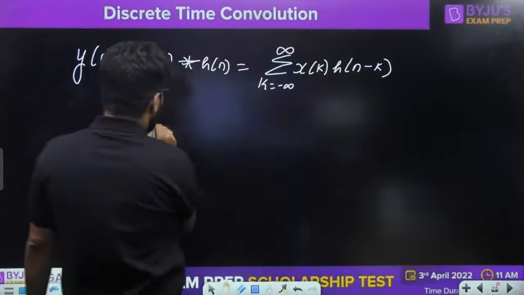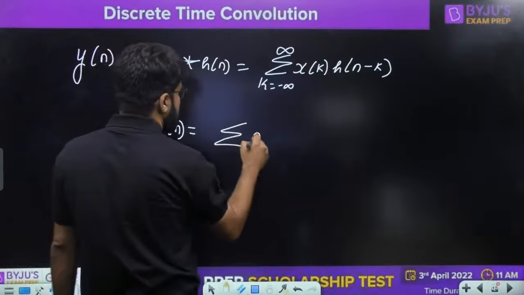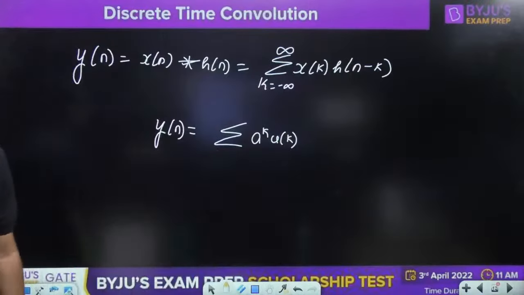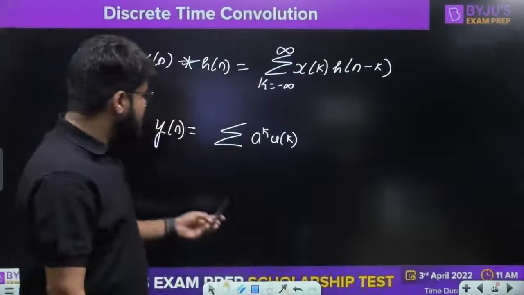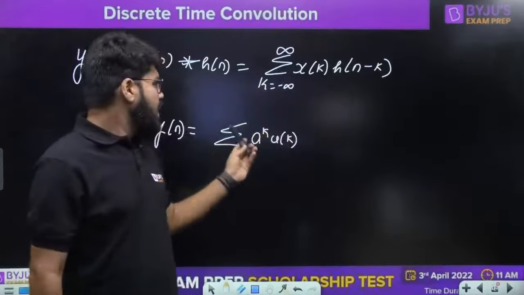Now let us place down the values of k. So this becomes the summation of a raised to the power k u[k]. To place the values of k, we also need to see what the signals x[n] and h[n] are. So what was x[n], guys? x[n] is a to the power n u[n]. So here I have to substitute x[k], so a to the power k u[k].